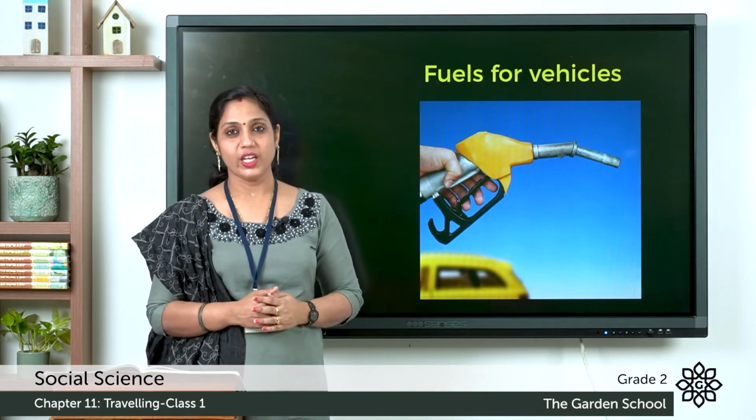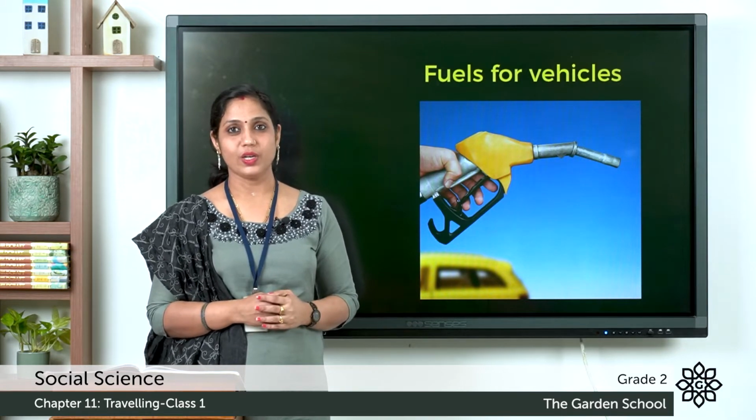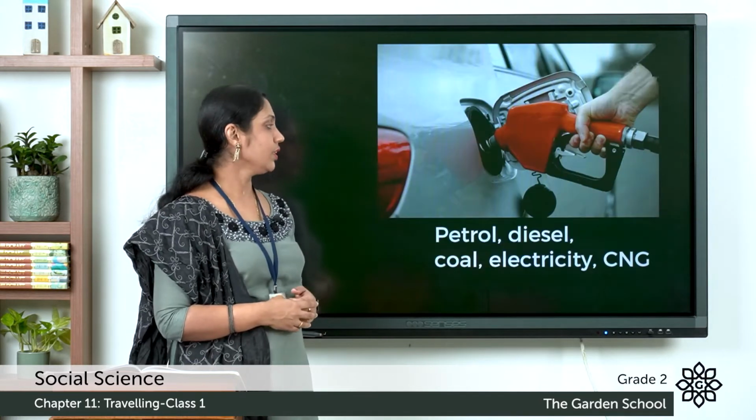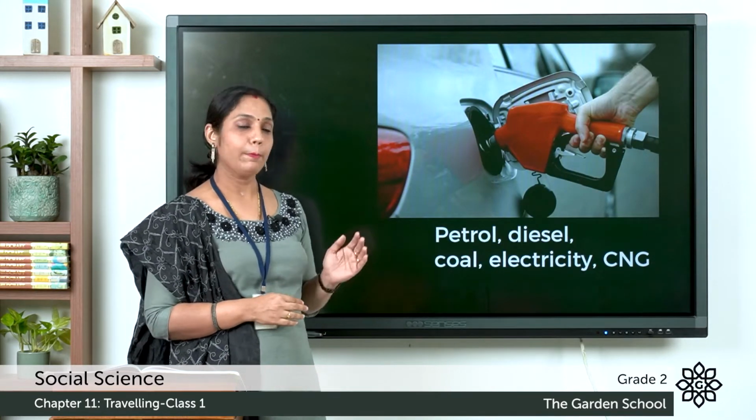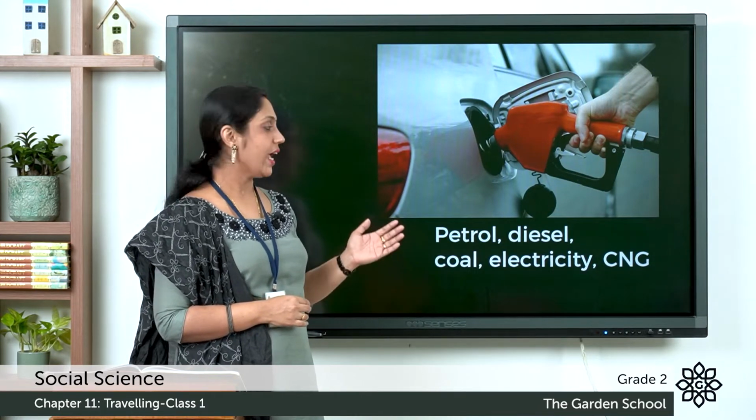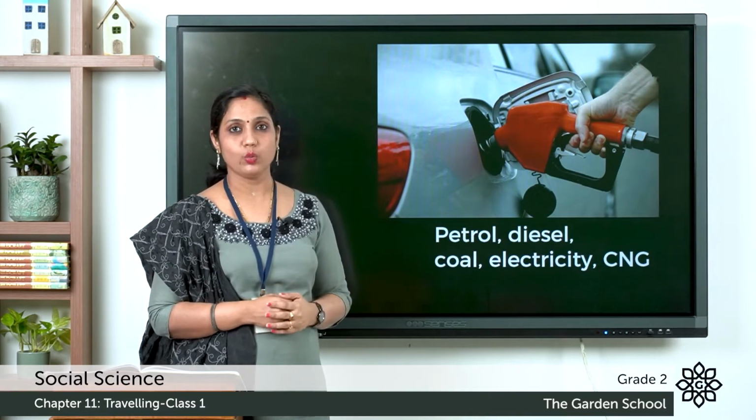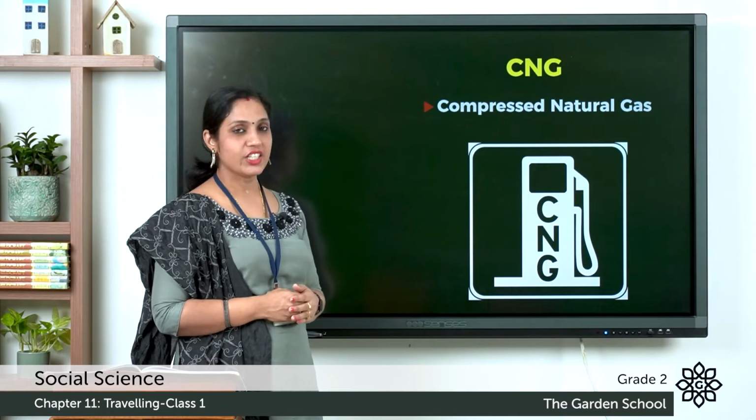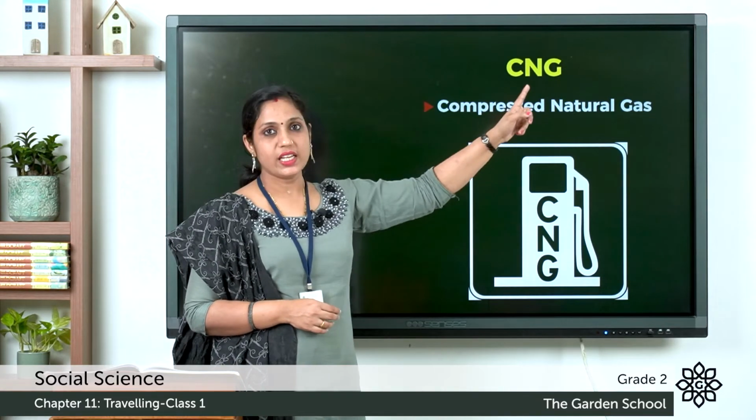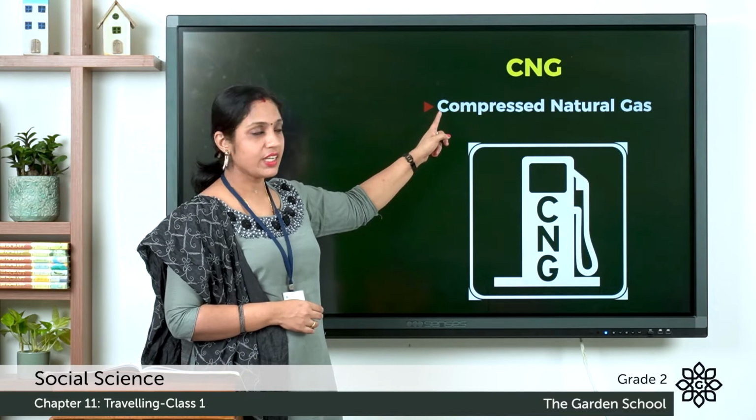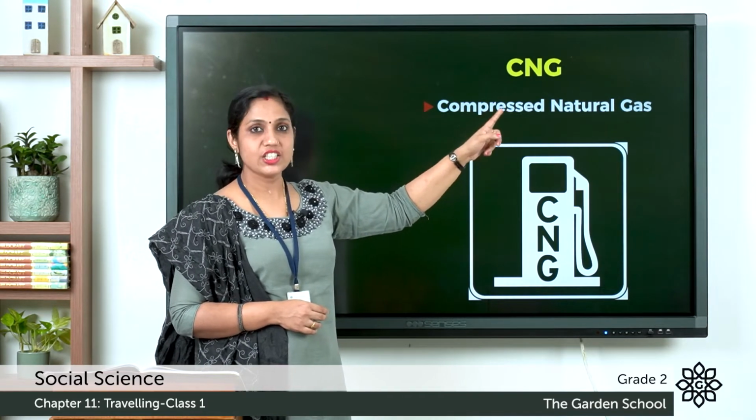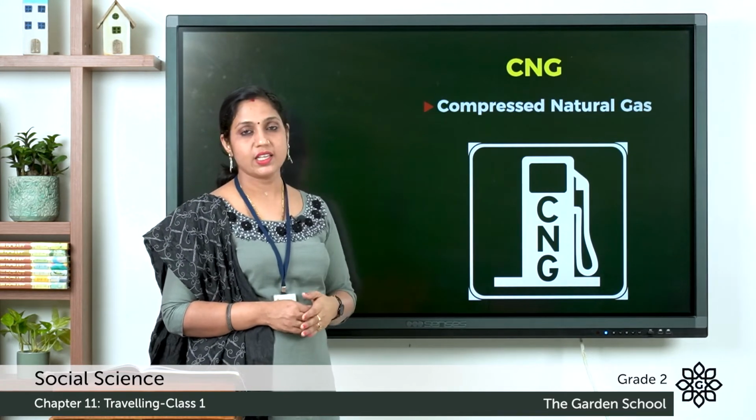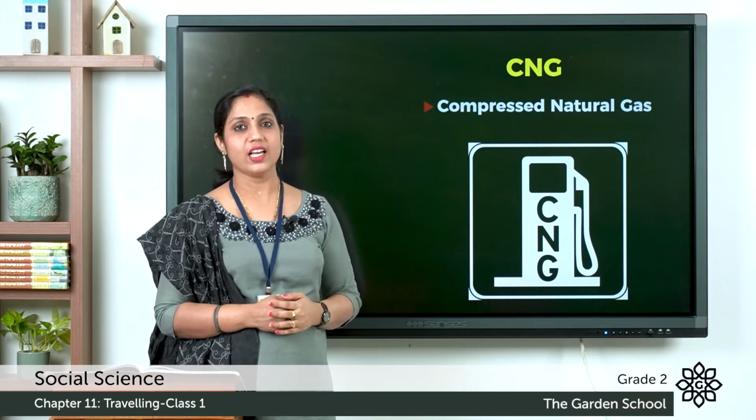Next, let's learn about fuels. Just as we need food to eat, vehicles also need fuels. So that is what we are going to learn next, fuels for vehicles. So some of the fuels are petrol, diesel, coal, electricity, CNG that are used in vehicles. The full form of CNG is compressed natural gas. So compressed C, natural N and gas G, that makes CNG, and it pollutes the air less than the other fuels.